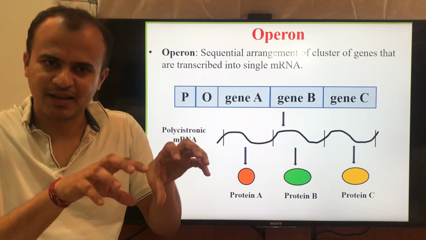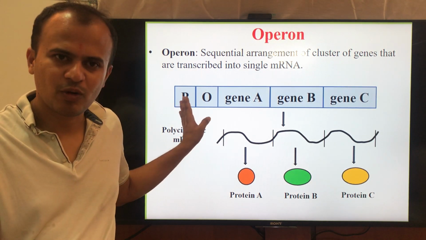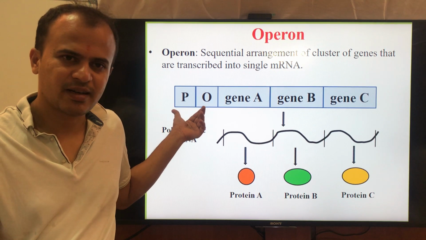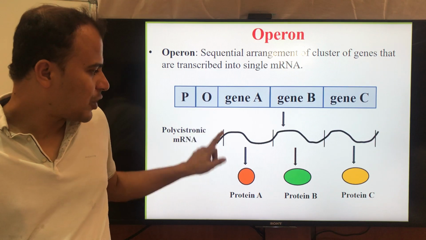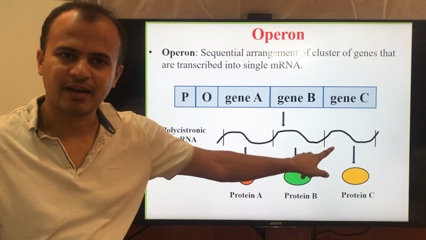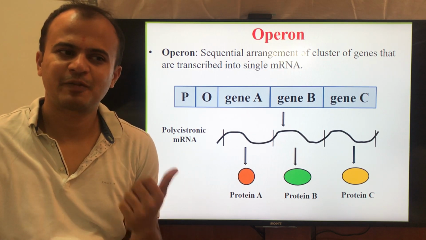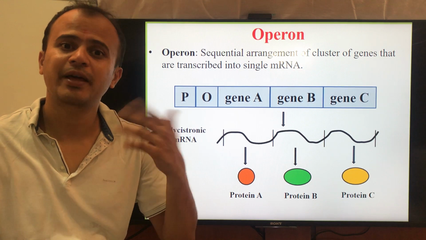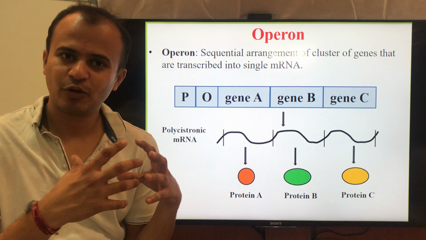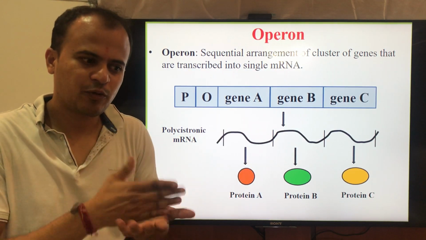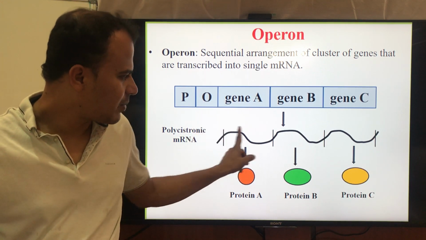If a promoter is recognized, the RNA polymerase recognizes the promoter. Once the promoter is recognized, it should transcribe multiple genes. So as a product you get the mRNA. The mRNA is called polycistronic mRNA, which means it is the product of many genes. Say for example, gene A, gene B, gene C. In the case of the eukaryotes, if this arrangement was there, it would have given rise to three different mRNAs. But here we are getting a single mRNA.